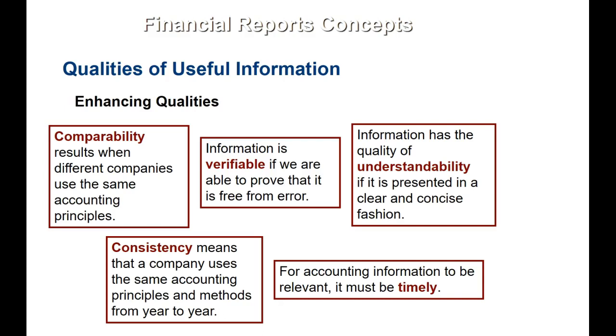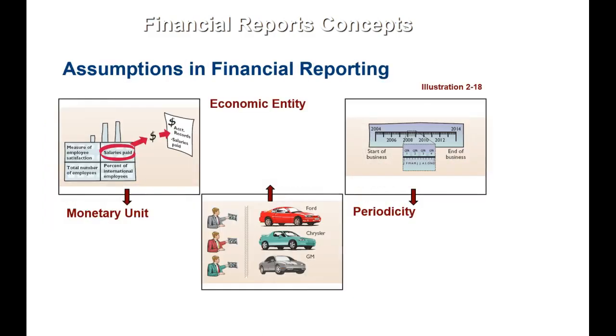Information is verifiable if we're able to prove that it is free from error. Information has a quality of understandability if it is presented in a clear and concise fashion. Information consistency means that a company uses the same accounting principles and methods from year to year. They do not change from one year to another. And also, accounting information must be timely.